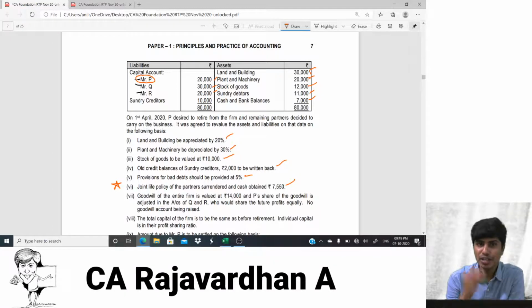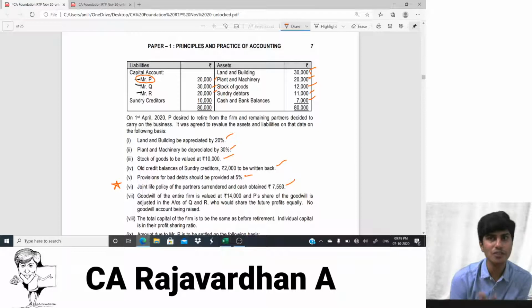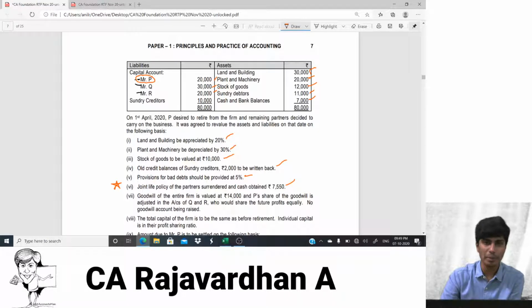In the case of death of P or Q or R, the policy matures and the money is received by whom? By the firm. And that profit does not belong to only one partner or the partner who died. The policy money received will belong to all the partners. But the cash form of it will be used to repay the capital of the partner.